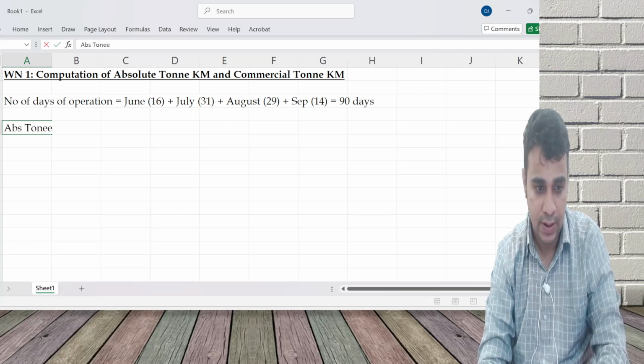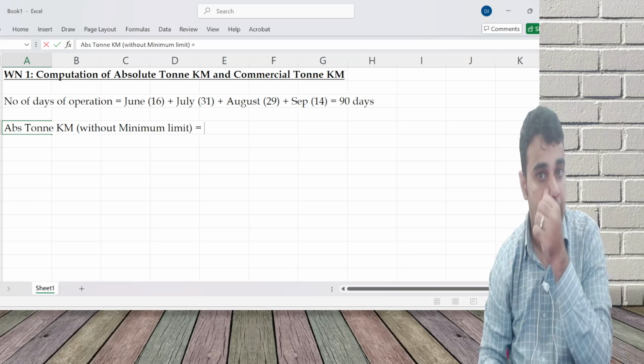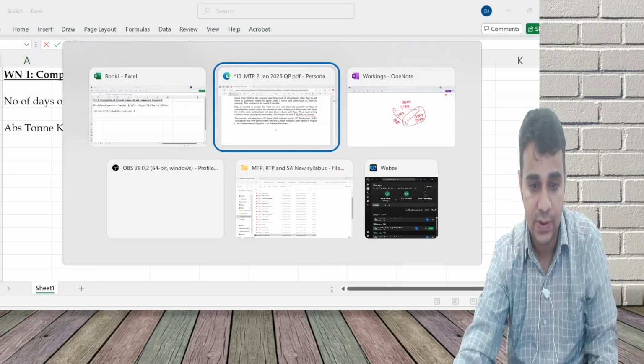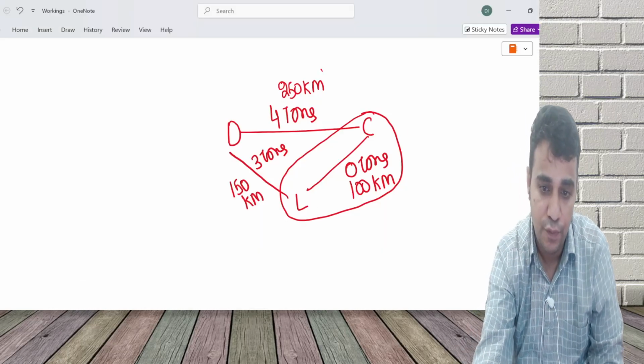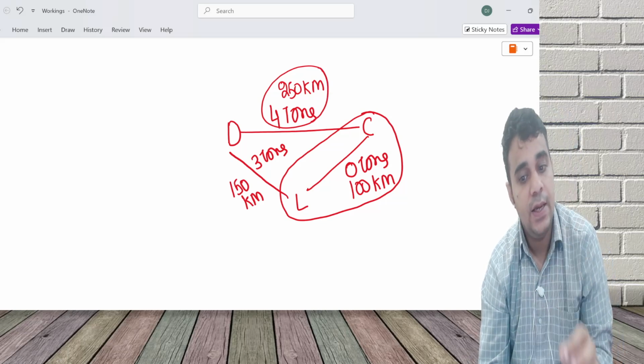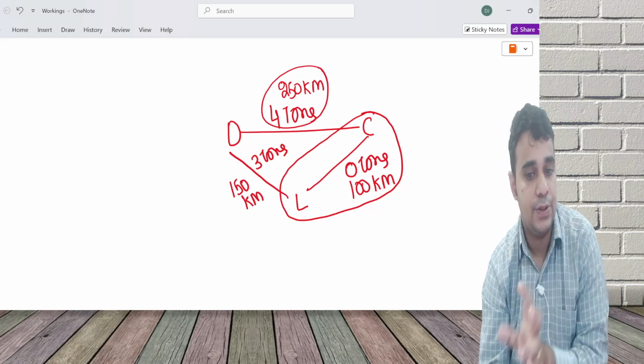Absolute ton kilometer without minimum limit is very simple. 250 into 4 plus 0 into 100 plus 150 into 3.